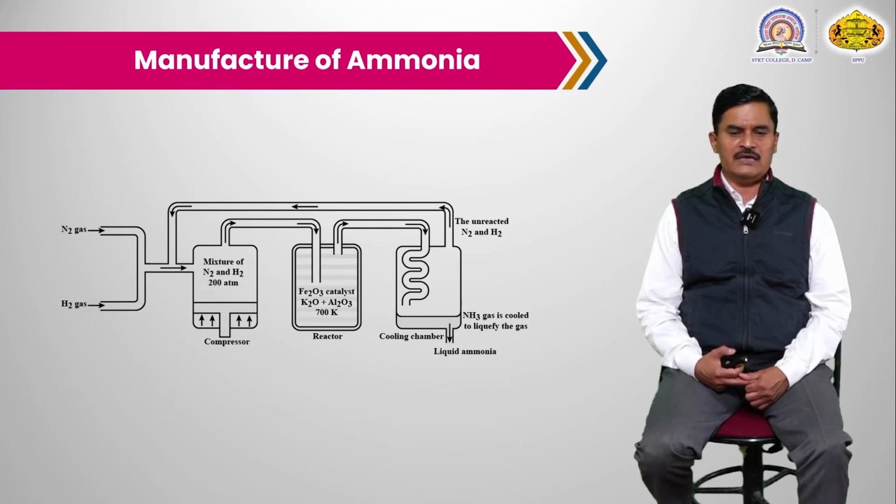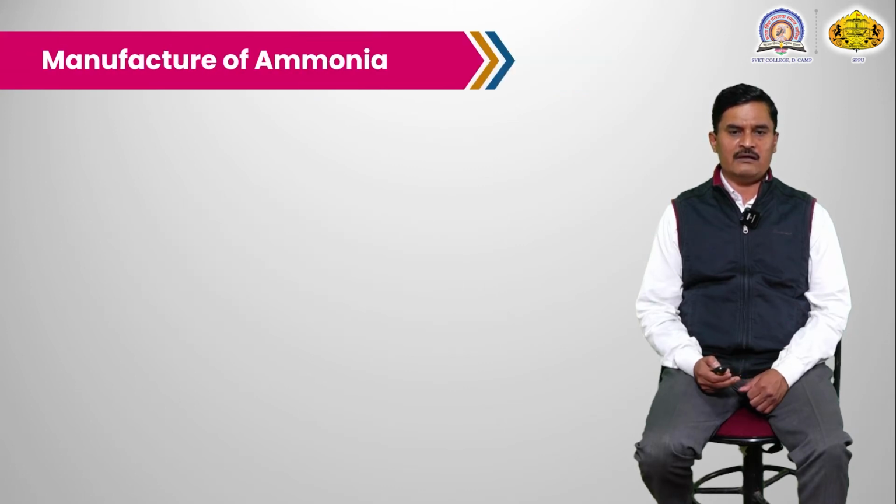In the reactor there is iron as a catalyst. In presence of the catalyst, the reaction temperature is reduced, and after the reaction the mixture is passed into the cooling chamber. In the cooling chamber, the temperature is reduced to about minus 15 degrees Celsius. The ammonia gas is converted into liquid ammonia and collected separately, and the unreacted gases remain in gas form and are recycled.